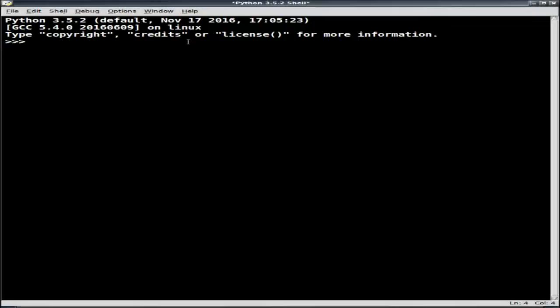So we'll go with what I have on my operating system. And so the usual calculator operations. What we see here as we're looking at it, these three arrows, they are representing the prompt. Every time that we get one of those, that's telling us that the Python shell is ready to take an input.